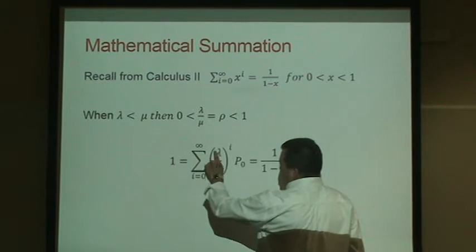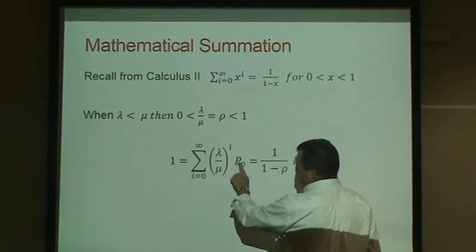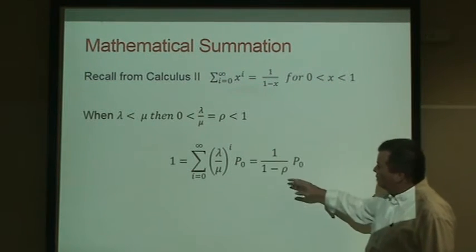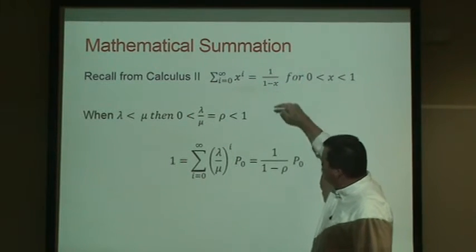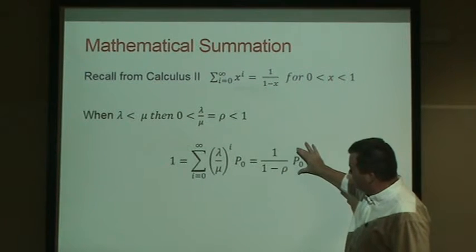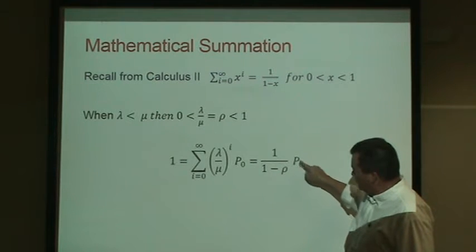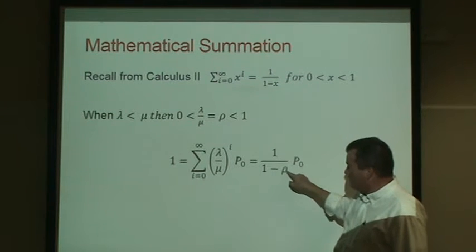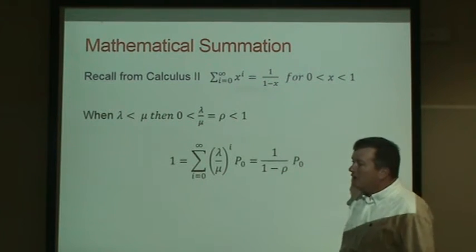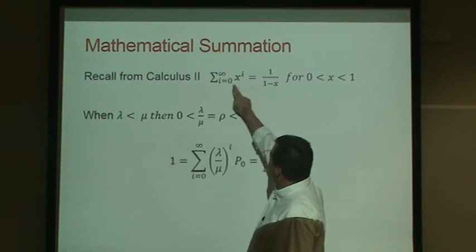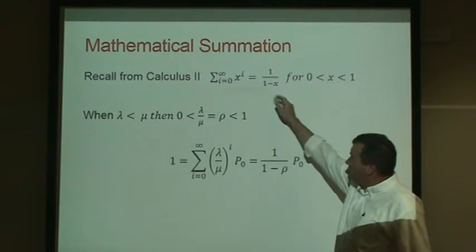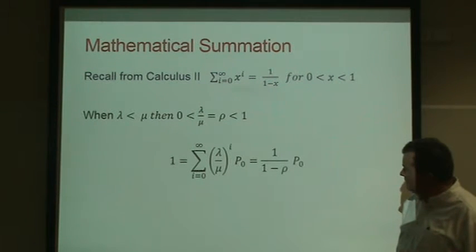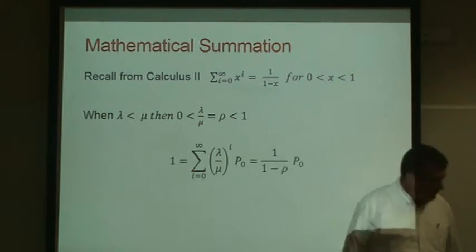So if we were to sum up lambda over mu raised to the i times the probability we're in state 0, it would all add up to 1. So if this statement is true, this statement is true. And we know this is true: the percentage of time we were in state 0 divided by 1 minus rho is 1 minus rho, and if you divide it by 1 minus rho, that would equal 100%. So even if you didn't know this was true from calculus, from queuing theory you can show that this is true, because you know this must equal this. Okay.